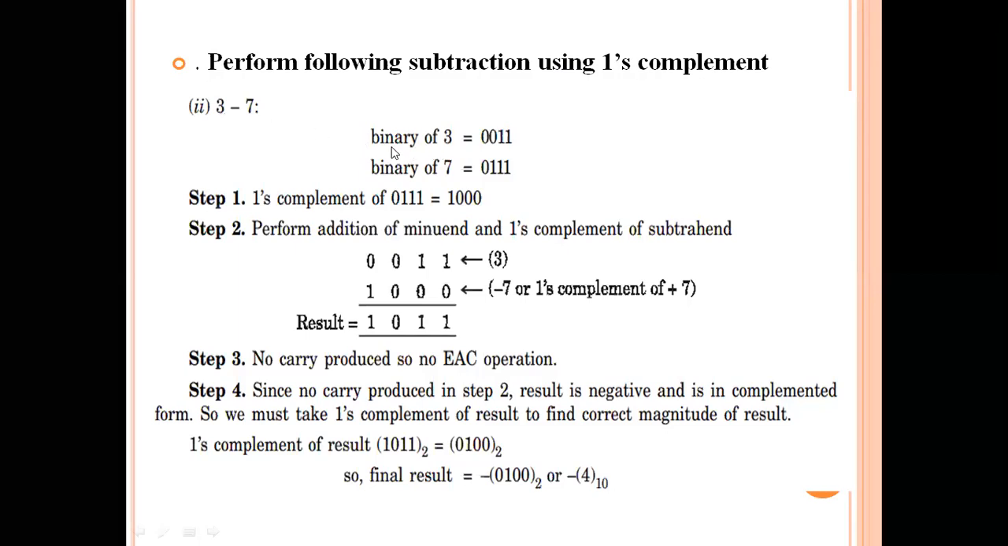So the binary value of 3 is 0011 and the binary number of 7 is 0111. As I told you, 3 and 7 obviously belong to the octal number system, and in the octal number system 3 bits are enough. I said that, but if you use 4 also, no problem, because these leading bits are both zeros.